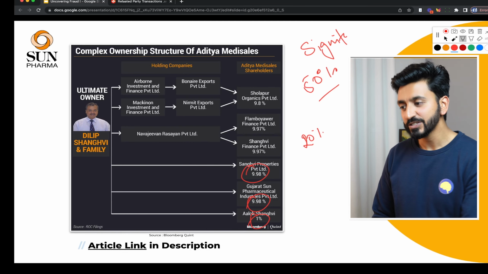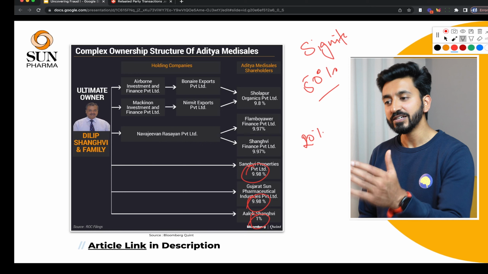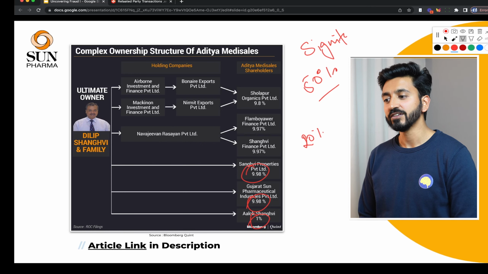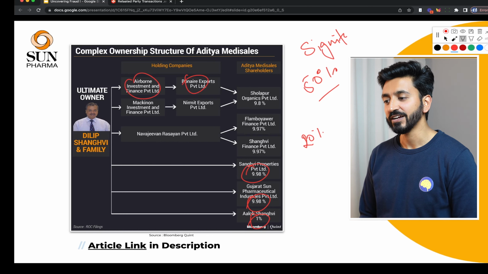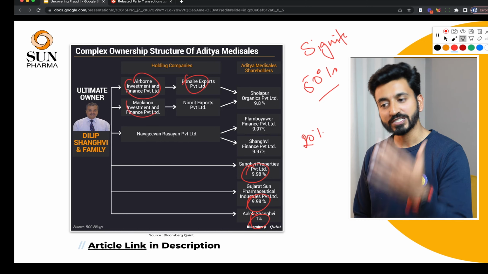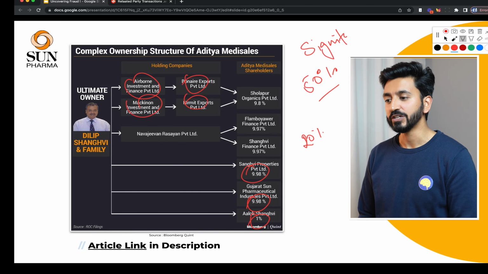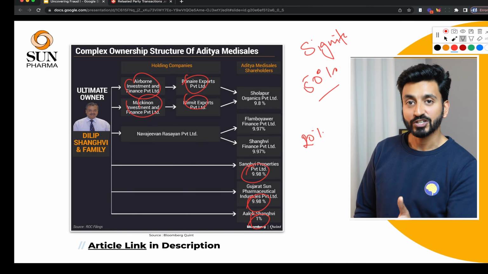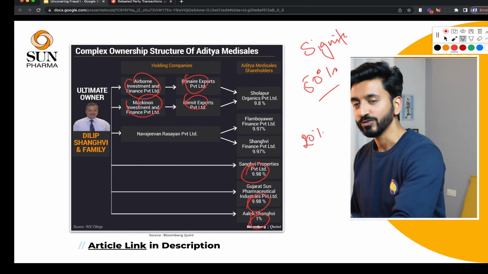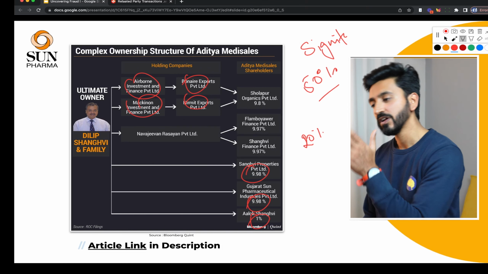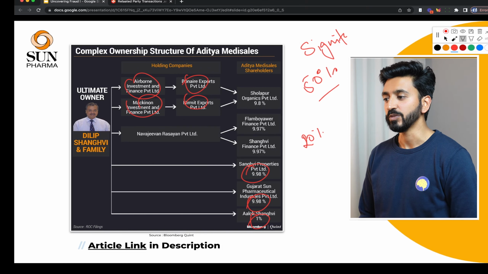But the reason they got away was because ultimately they were using other companies through a large chain of investments. The ultimate owner was still Dilip Sanghvi and family, but they could not be discerned as the ultimate owner, because they were hiding behind different layers of companies that were holding stake in Aditya Medisales.